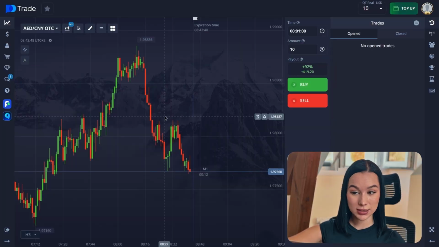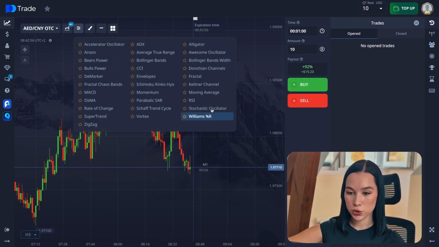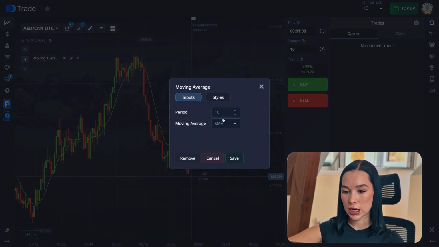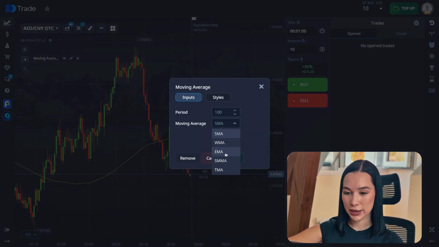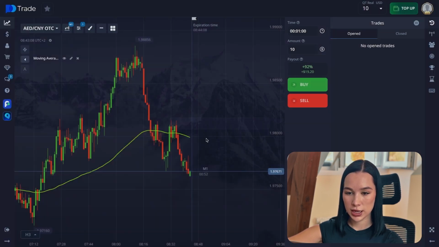So guys, let's get started. I have just $10 on my balance. Not that much, but we're gonna work with that. So the first thing we need to do is choose indicators. The first one is gonna be moving average. The period we change to 100 and EMA. After that we just change the line width and click save.